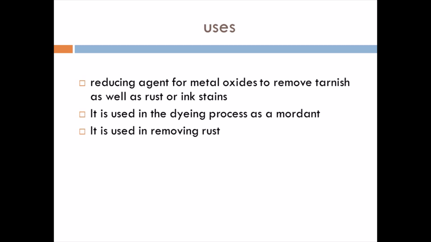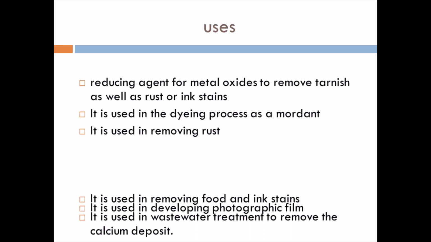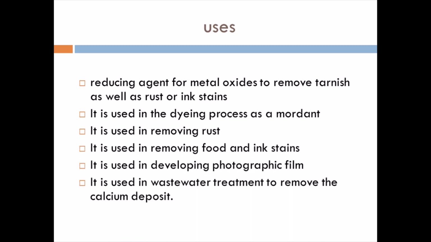Mainly it is used as a reducing agent to remove all the stains, then used as a mordant, and then used to remove rust. Rust means generally when metallic compounds, right? Okay, so any iron and all, when they undergo oxidation, that rust will be removed by this oxalic acid. And then removing food and ink stains.